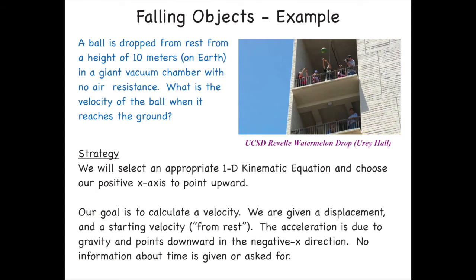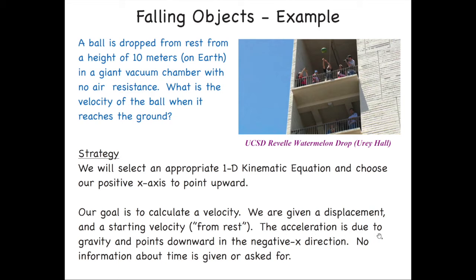Our goal then is to calculate a velocity, right? That's the question. What's the velocity of the ball when it reaches the ground? We're given a displacement. We know that it travels 10 meters from start to finish, and we know its starting velocity, right? We're told that it starts from rest, which means its velocity initially is 0.